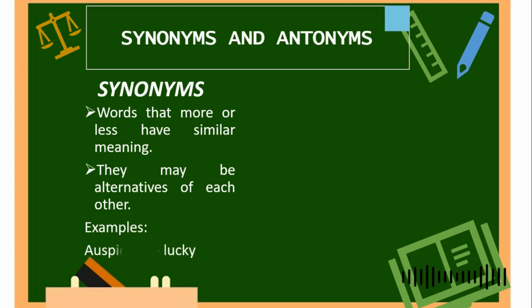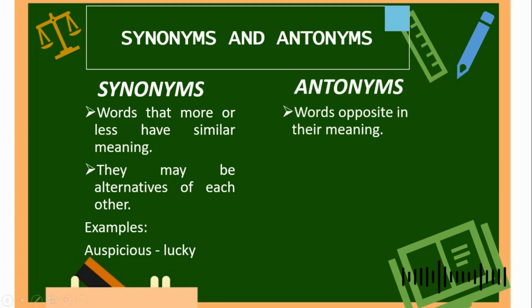Next, antonyms is the opposite of synonym. So if synonym refers to the same meaning, antonyms is defined as the opposite of their meaning. Example, the antonym of auspicious is unfortunate. Let's continue the rationale of your pretest.